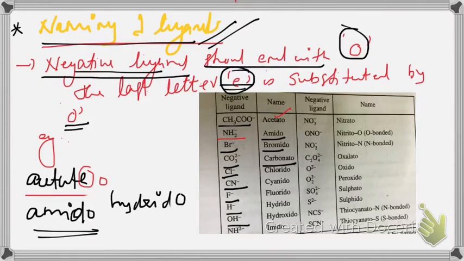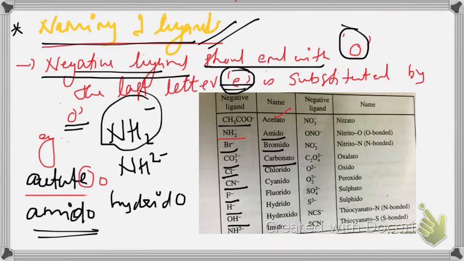You have to distinguish between NH2- and NH2-. The first one is amido, but the second is imido. It is derived from the word imide. Imide changes to imido. Similarly, nitrato.